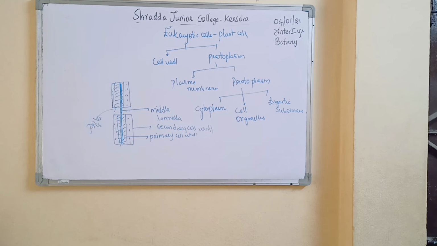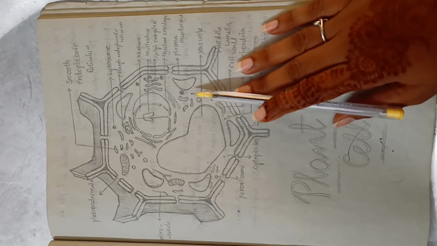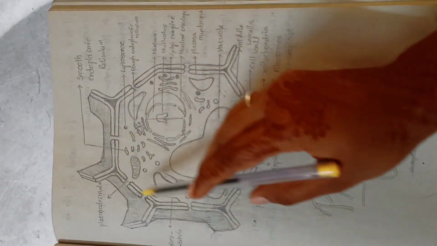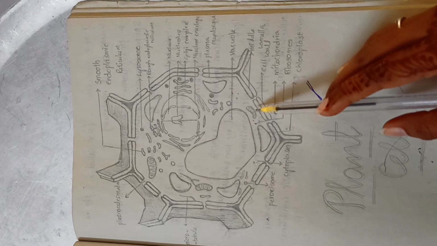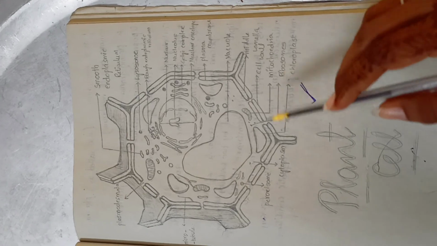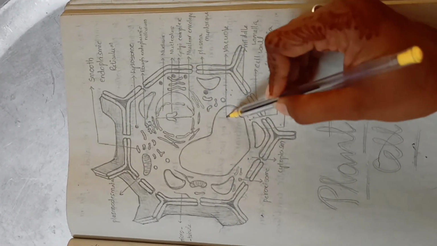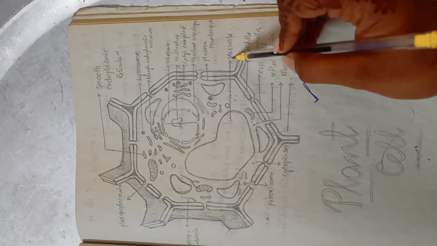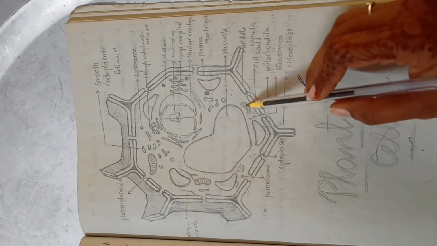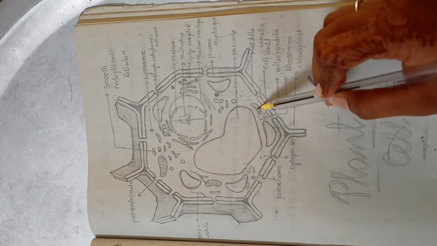Now I'll show the plant cell diagram. So if you see the diagram, this is considered to be a plant cell. This is the structure of a plant cell, and these are the 3 layers. From the starting we will see, there will be a large vacuole here. So this is a vacuole. This inside layer is called the cytoplasm. There are certain ribosomes. This is the mitochondria. Those are all cell organelles, right?